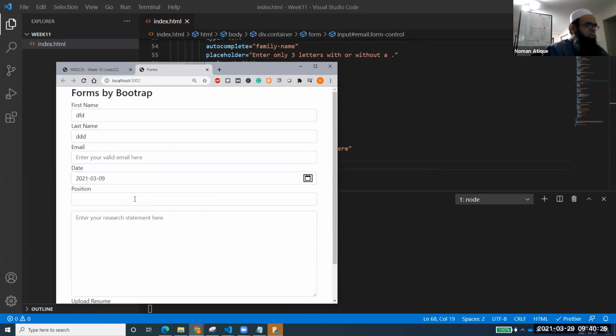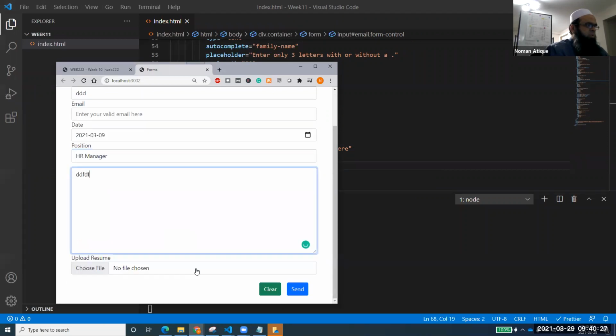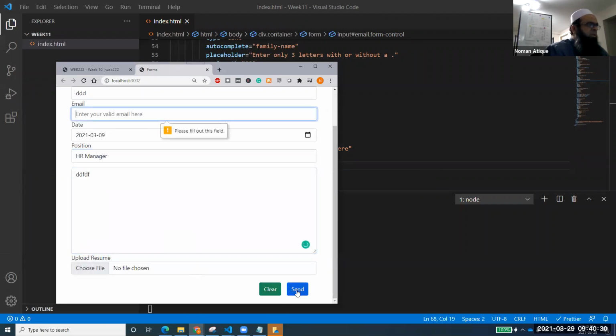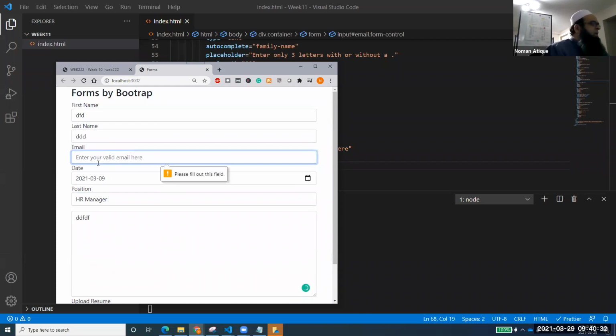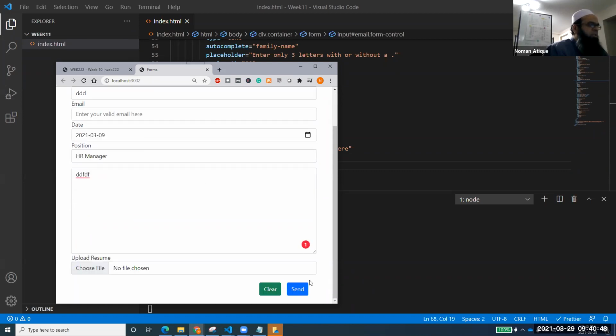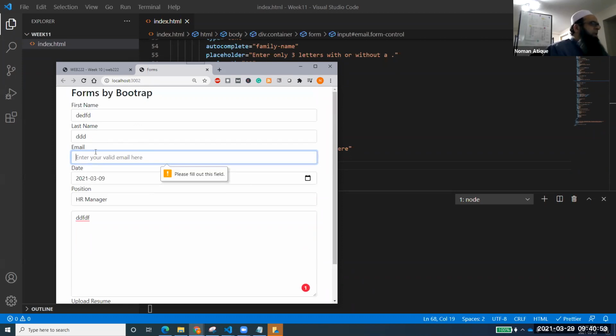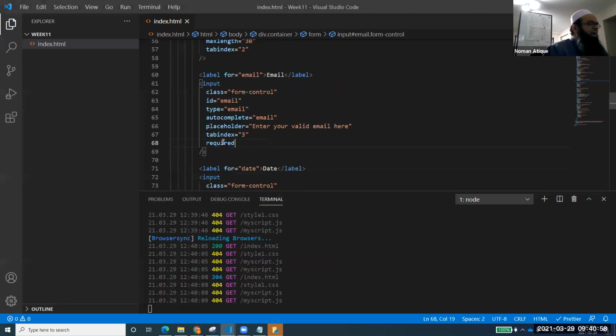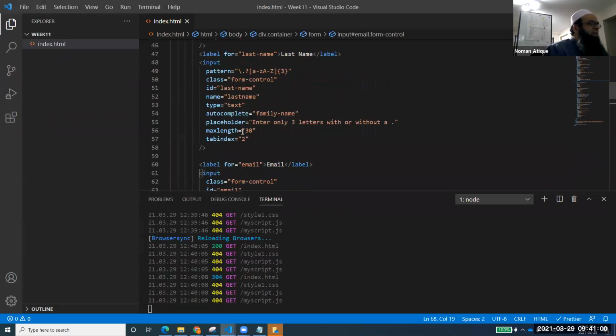Let's just select some date, position, ABC, and then send it. Okay, you see here, now it is showing that. It is supposed to show this message when you have mentioned something as required. For example, it should show this message with this one as well. Let's see why it's not showing. But anyhow, it's showing with that email at least. When I'm filling in that form, it is going to do that with my email at least. It is showing that you need to fill that in, right? So basically one of the features is that you just write required. In the same way, if you see here,